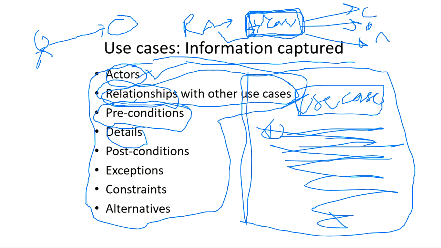Keep one thing in mind. A use case is in itself a fully functional unit. What I mean by this is, if I write in a use case, place Domino's order, if I write just this in a circle, it means this is a fully functional independent unit. This doesn't need any other help from the outside. If I just write place order from Domino's, it will place the order. This is assumed.